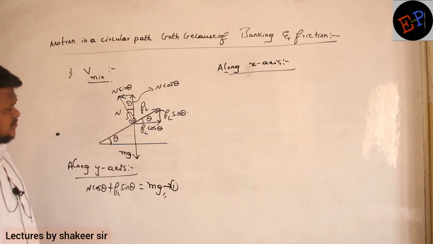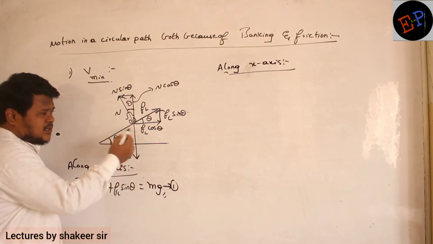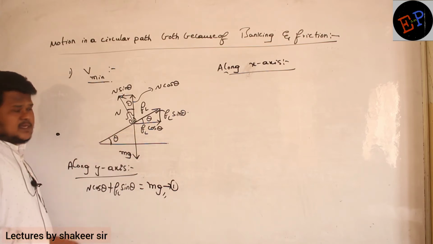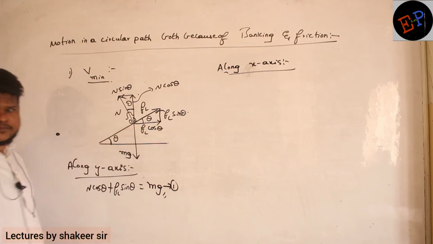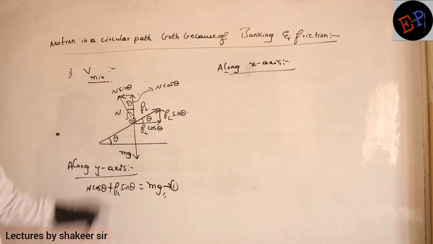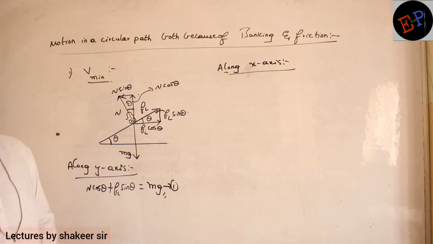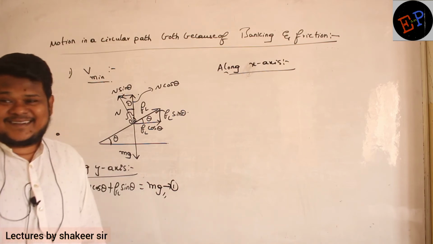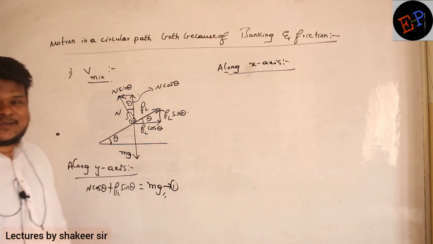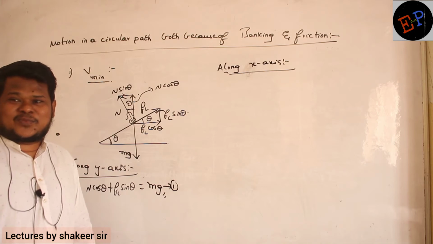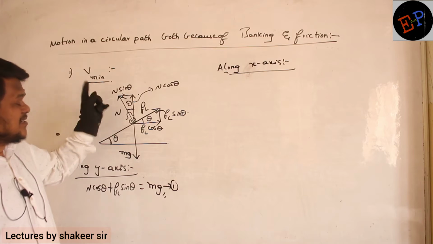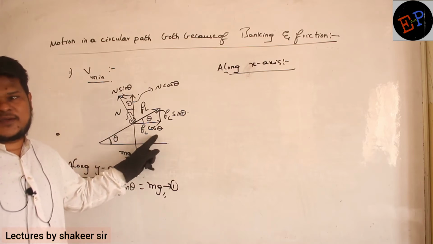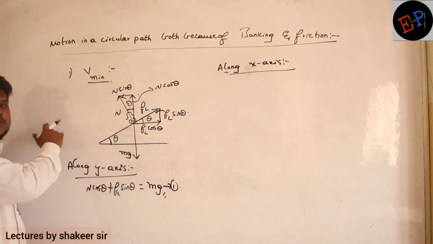N sin theta? What about FL cos theta? N sin theta is towards the center. FL cos theta is away from the center. Then how can you relate both of them? N sin theta must be greater than FL cos theta. Then only there will be some force towards the center.